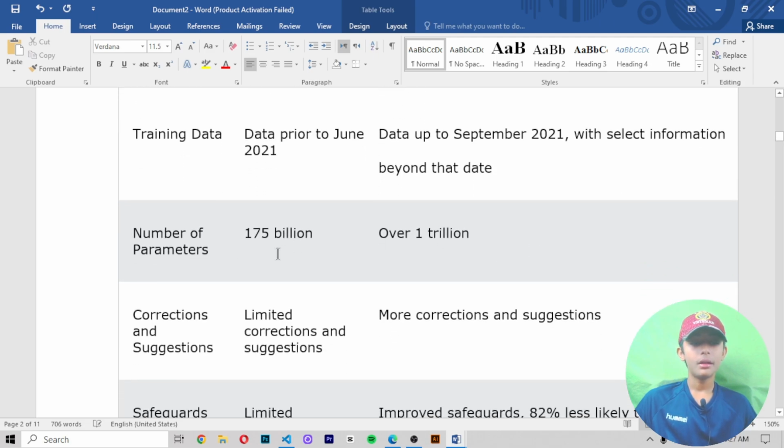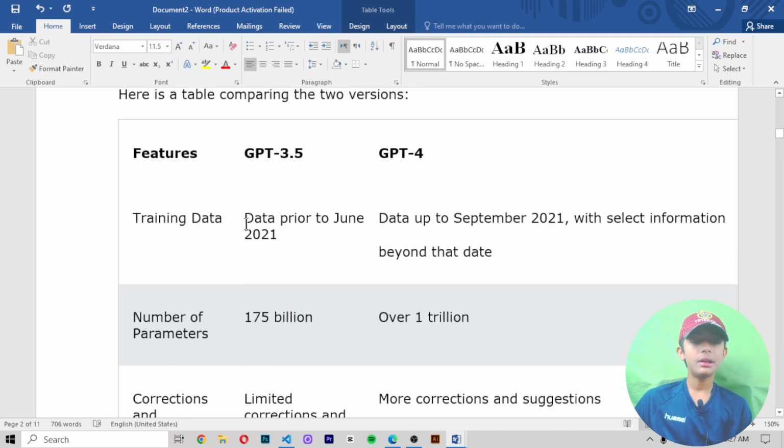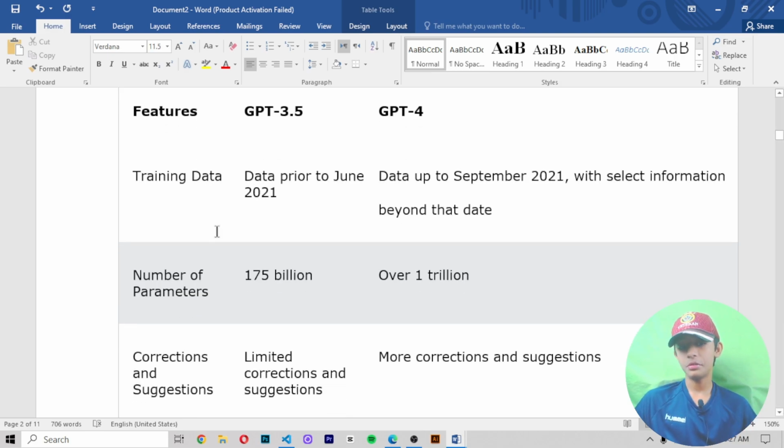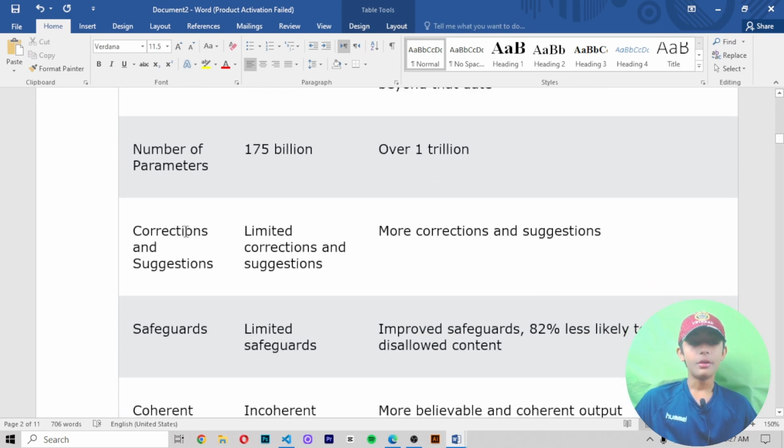Number of parameters: GPT 3.5 has 175 billion parameters, but ChatGPT 4 has over 1 trillion parameters.